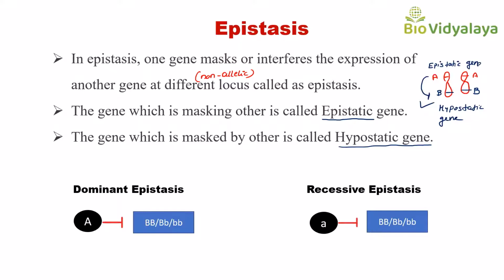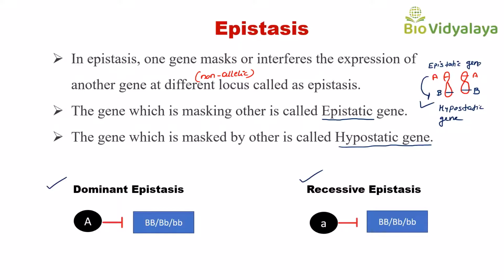And there are many types of epistasis. Here we are going to discuss dominant epistasis and recessive epistasis. In the case of dominant epistasis, the dominant form of the gene will mask the expression of another gene.